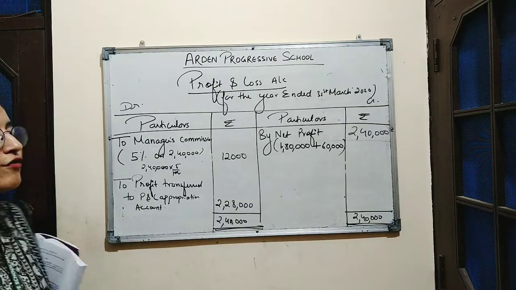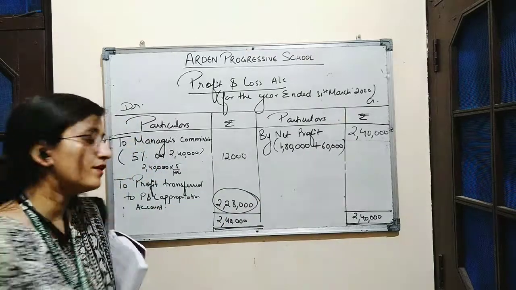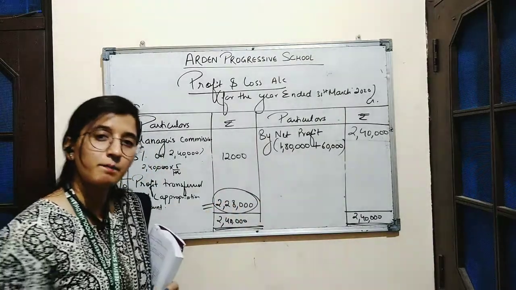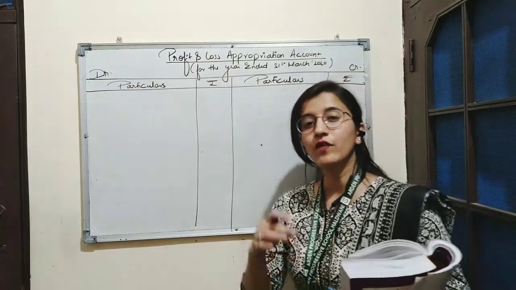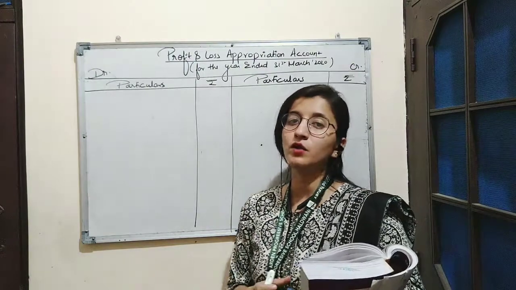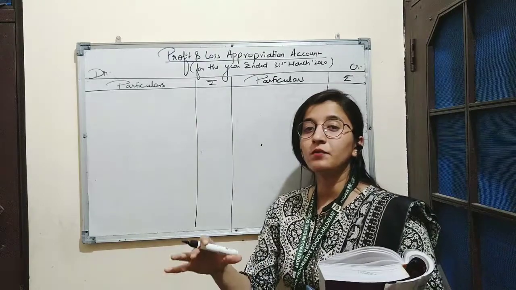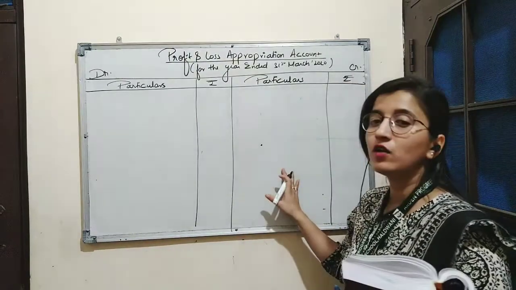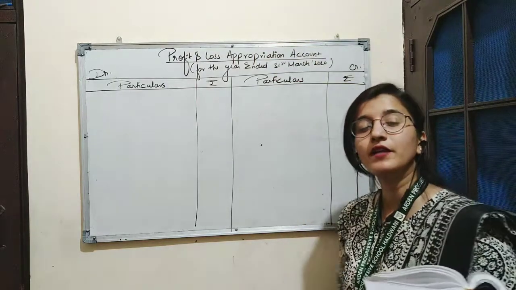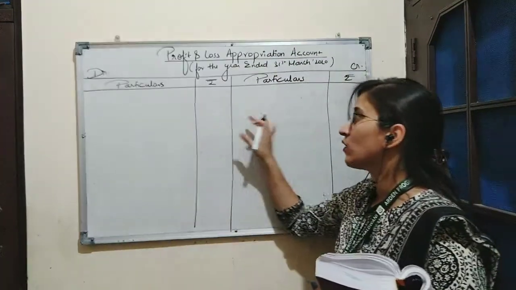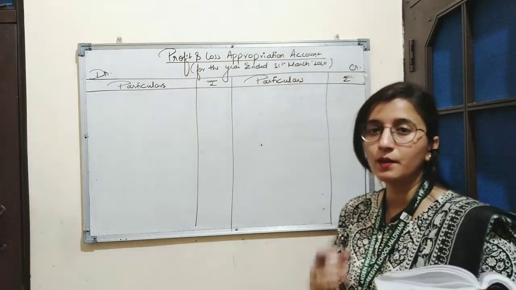So by preparing profit and loss account, we have ascertained the amount of profit which is to be distributed among the partners. After preparing profit and loss account, that net profit is transferred to profit and loss appropriation account, because that profit is to be distributed among the partners, and we know profit and loss appropriation account is prepared to show the distribution of profit among the partners.